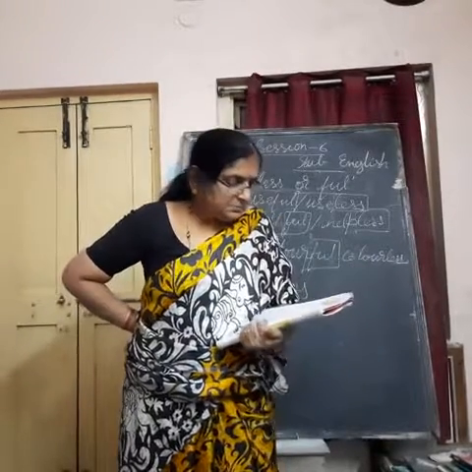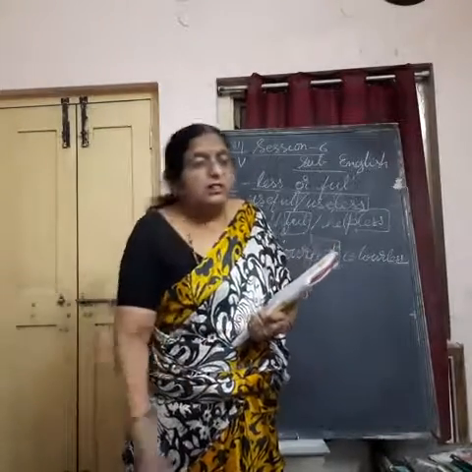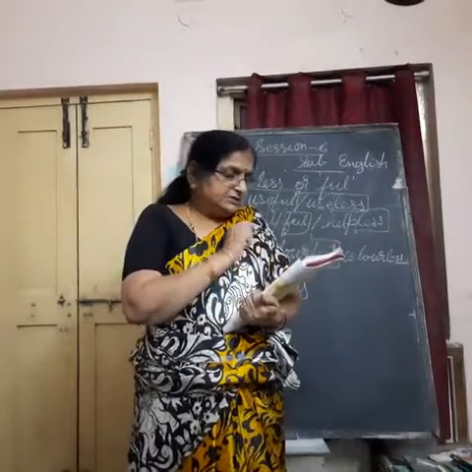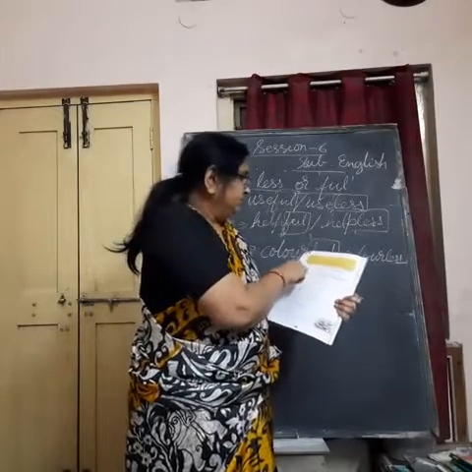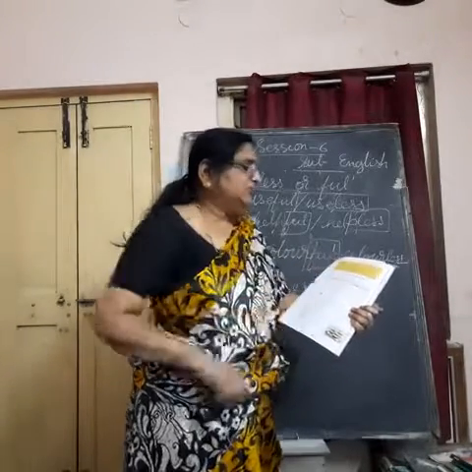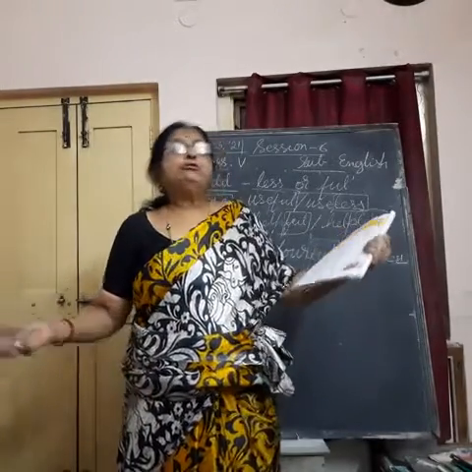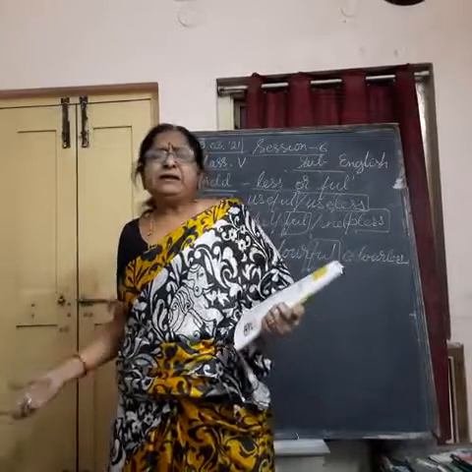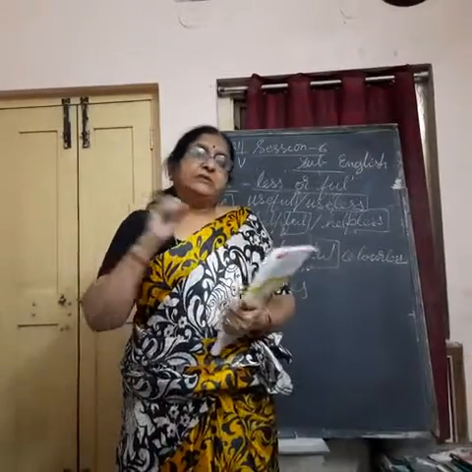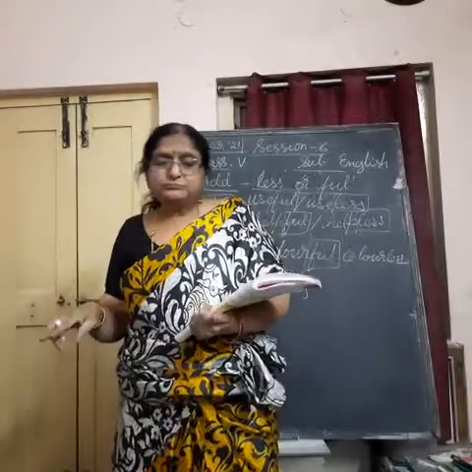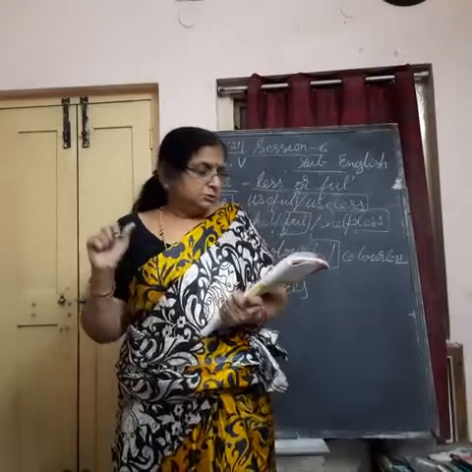Next, tiny and small. Small means just like that small. Tiny means very small. So here small is a weak concept, tiny is a strong concept. Here they gave 2 columns. You have to list them up in both according to the weightage of the words. Hug, huge, big. It is a big house, we say simply. Big. Huge means very big. Then which is weak, which is strong? Big is weak, huge is strong.